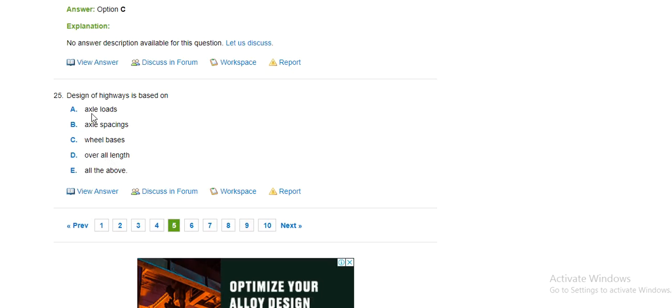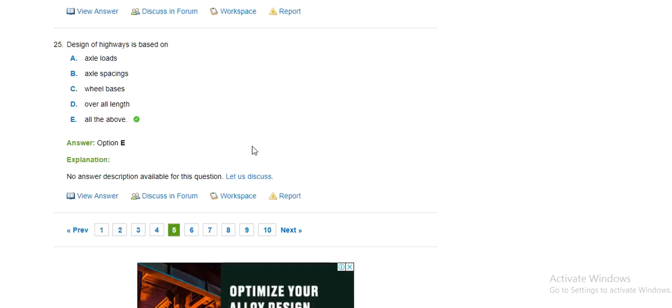Design of highway based on axle loads, axle spacing, wheelbase, overall length. The option is all of the above.